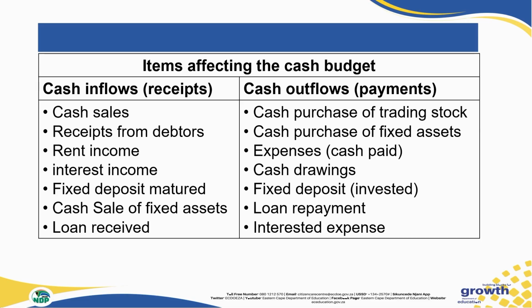Cash drawings by the owner. Now be very careful here. Cash drawings, only the money that the owner is taking directly from the business will be an outflow of money, a payment. But if the owner takes stock, we will not include it in our cash budget because it's a non-cash item. Also, if the company decides to invest more money in a fixed deposit, a savings account, and they use the actual cash money, then that will be an outflow of money. If they are paying back the loan and the interest on any type of loan or any interest expense, it will then be a payment.